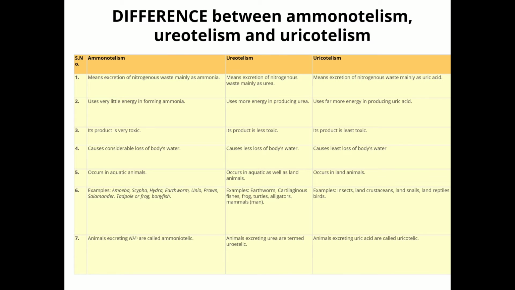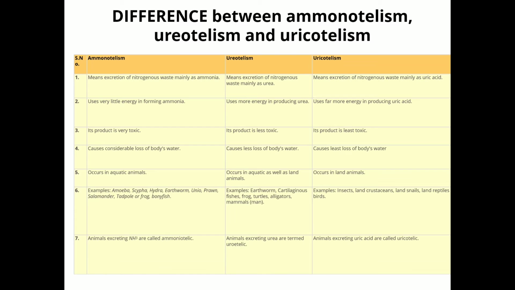Some amount of urea may be retained in the kidney matrix to maintain desired osmolarity. Urea is 1 lakh times less toxic than ammonia. It needs sufficient volume of water for its elimination. Urea can be concentrated in the blood or urine. Examples are mammals, many terrestrial amphibians, and marine fishes.